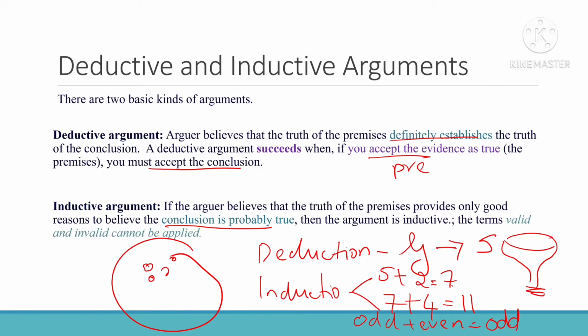In an inductive argument, please see, the conclusion is probably true, then the argument is inductive. That is, you are giving some premises that are actually good reasons to say that the conclusion is true. It's like you can't completely say the evidences are true and then the conclusion is true. No, you are putting forward some evidences and telling these are true, so the conclusion has to be true. A bit of relaxation is there. Deductive means definitely establishes. Here it is probably. So the concept of valid and invalid, we will see that in the next slide. That is not applicable to inductive reasoning.